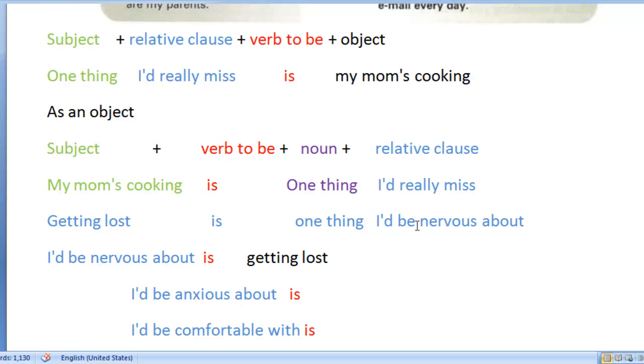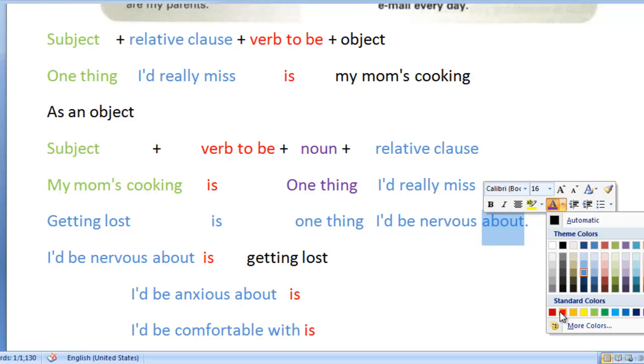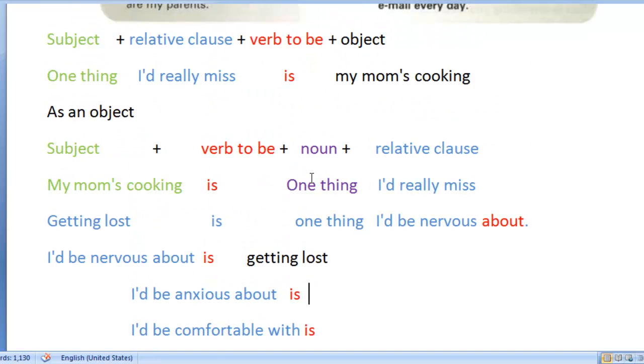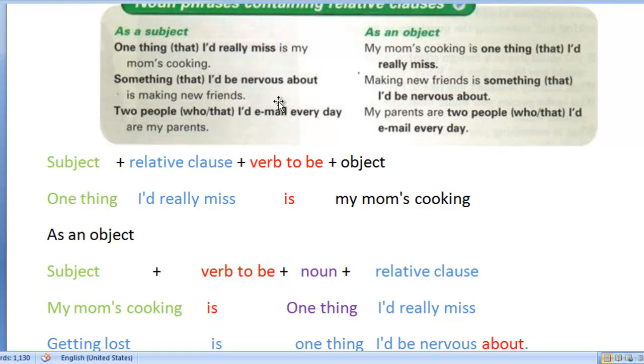Very important. I want you to notice what happens with this preposition. This preposition will typically go at the very end, as you can see. I want to emphasize this real quick. What I would like for you to do is use the same ideas that you wrote down in the previous class, but change the order of them. The goal is to practice. As you can see, we have the same ideas here in the example. "Something I'd be nervous about is making new friends." What we do is change the order of this and say "making new friends is something I'd be nervous about," or "making new friends is something that I would be nervous about."